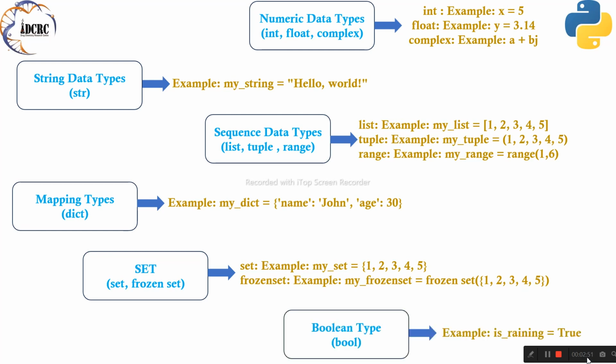Boolean type. Booleans are the guardians of truth in Python's domain, guiding the flow of logic with their unwavering convictions. True or false, these binary sentinels hold the keys to decision-making in our programs. Let's navigate the paths of logic with Python's steadfast Booleans.